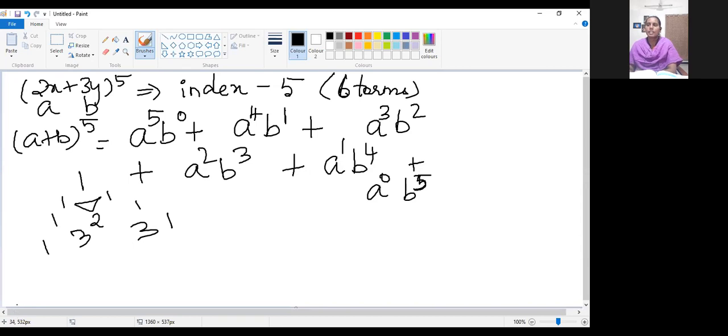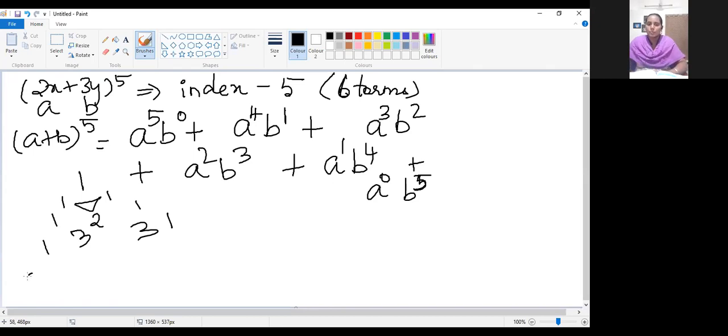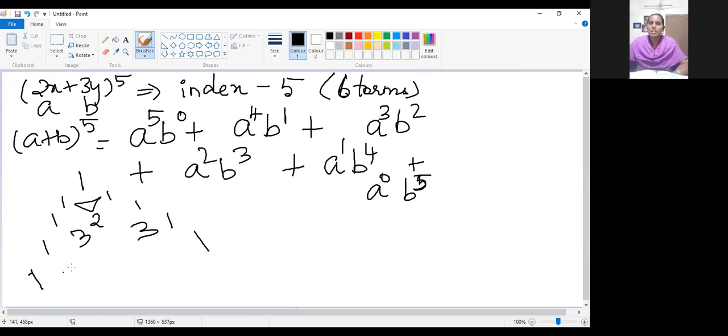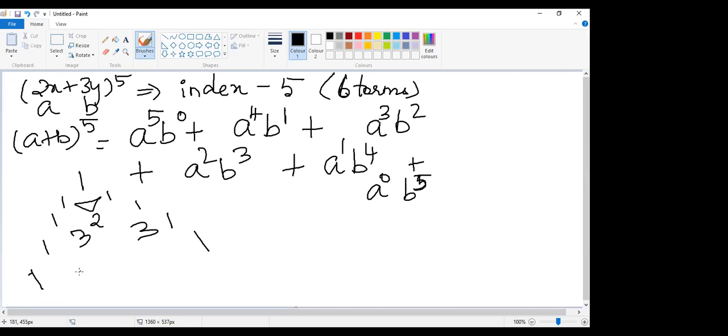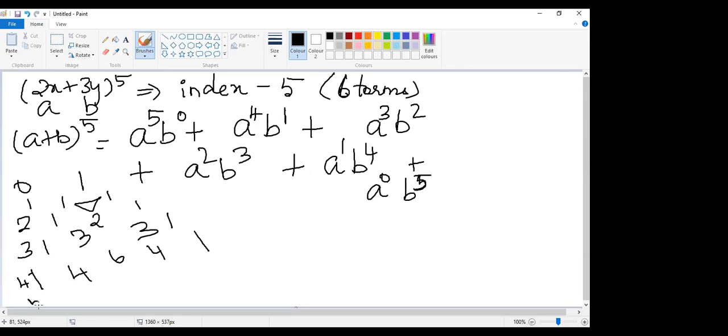Okay, good. Ridhanya, can you tell me how many terms will be there in the next row? Ma'am, 5. 5 terms, okay, with 1 at the ends. So now tell me what are the terms? 4, 6, 4. Okay. Is it for power 5 or power 4? This is for index 0, this is for 1, this is for 2, this is for 3, and this is for 4. Now we need the coefficients for which index value? 5. So we have to find the next row.